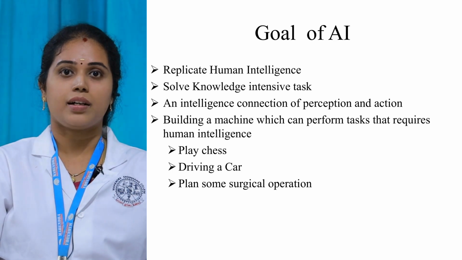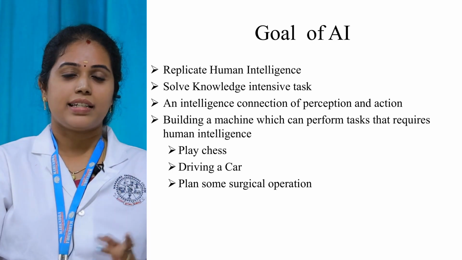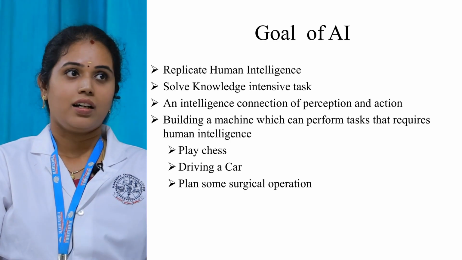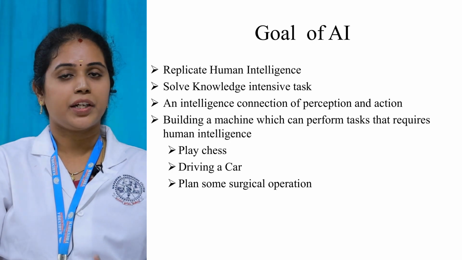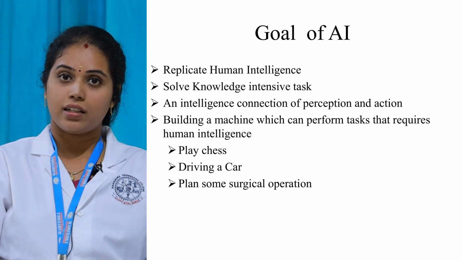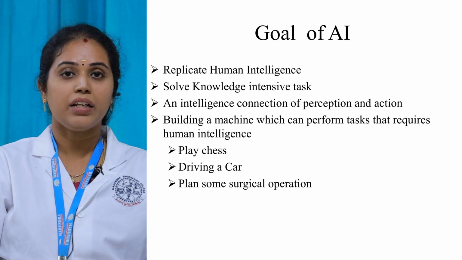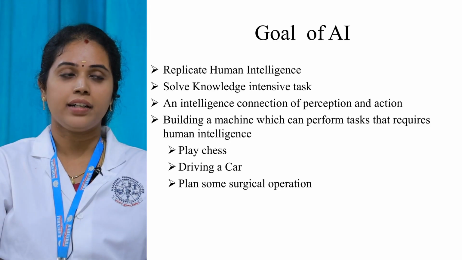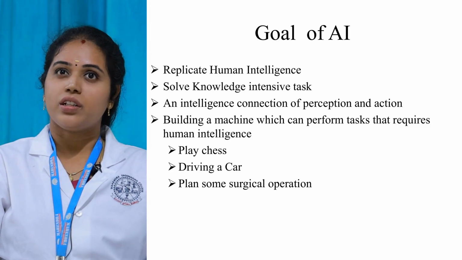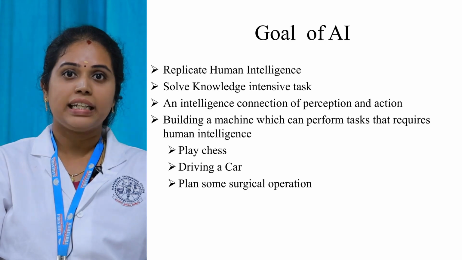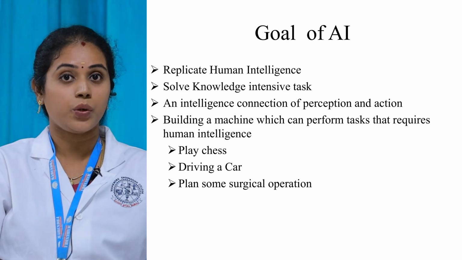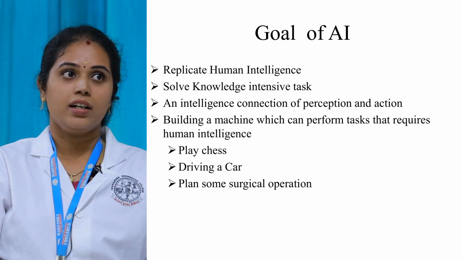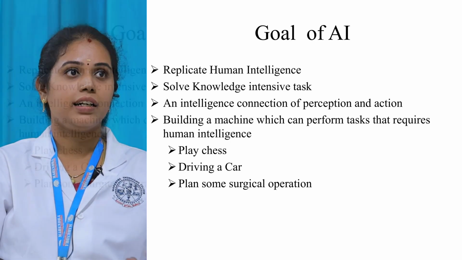The second one is driving a car. Driving a car by a human is a common thing, but a machine can also drive a car. The self-driving car is also possible, right? Based upon the traffic condition of the road, it can automatically increase or decrease the speed of the vehicle. That is also done with the help of AI. So these are all the goals involved in AI.